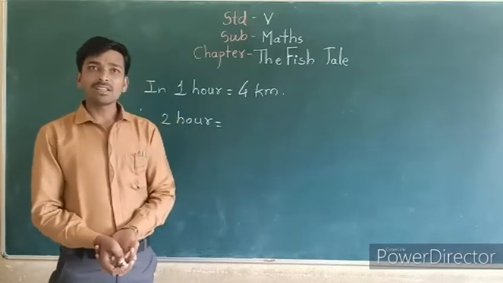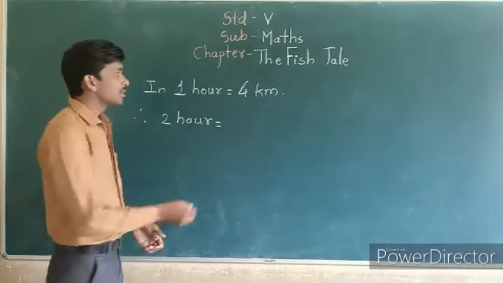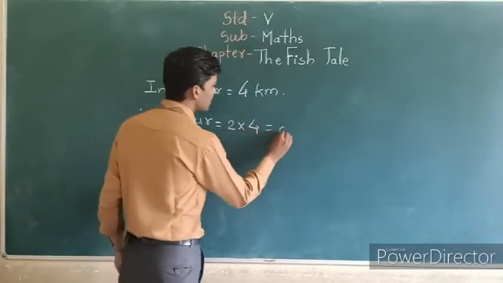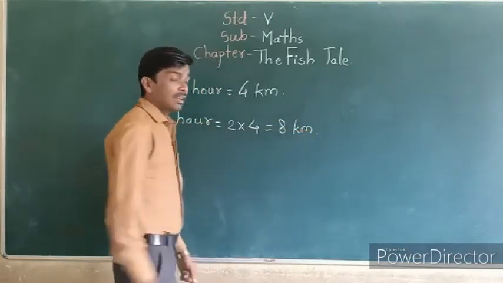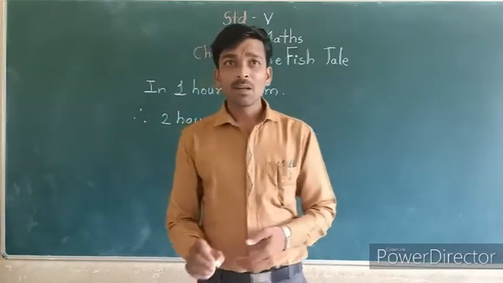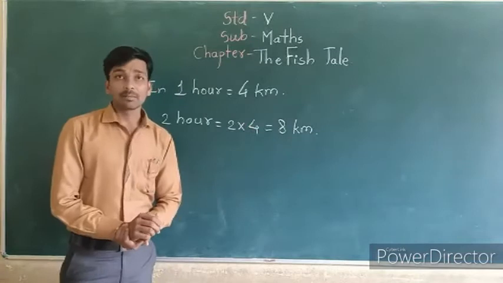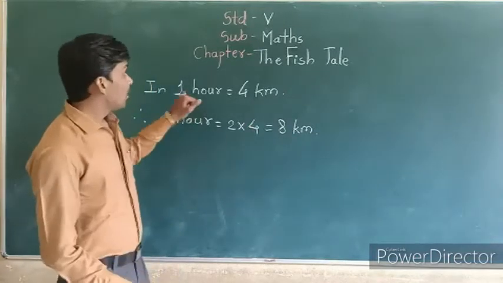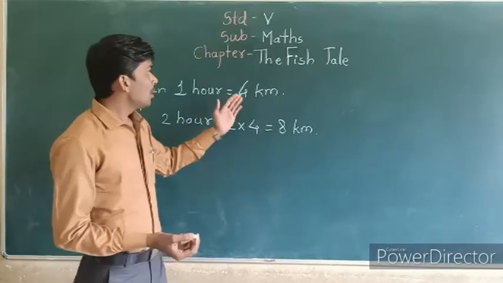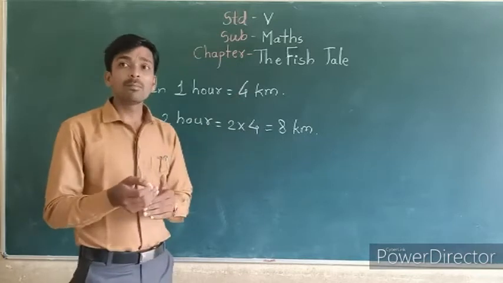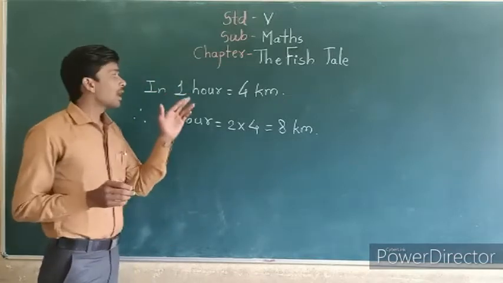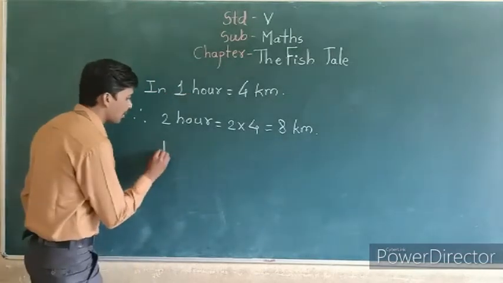You can find this answer orally, but how to calculate this? See, 2 hours means 2 multiplied by 4. 2 multiplied by 4 means 8 kilometers. But they can travel 8 kilometers, and we have to find the time for 10 kilometers. So here only 2 kilometers are remaining. But 1 hour is equal to 4 kilometers, so we cannot write 1 kilometer here. So 4, we can make half. Half of 4 means 2. And here also we can make half. Half of 1 hour means half hour.